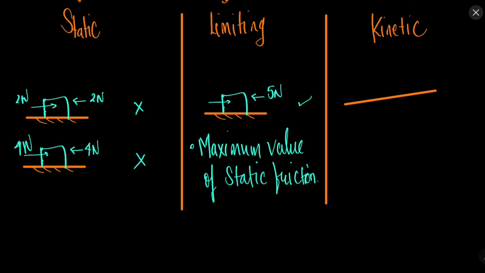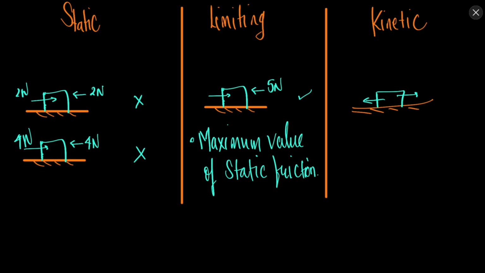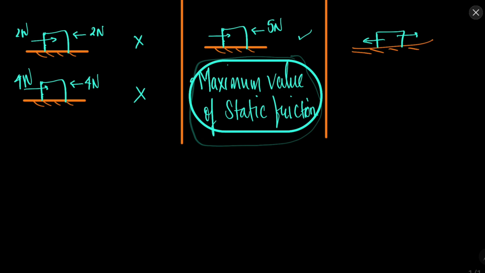Again, this is quite simple. When the object is moving and there is a friction between two surfaces, then that friction is called the kinetic friction. Okay, so kinetic friction is the friction which is applied between two surfaces when they are moving with respect to each other. Now interesting thing is the maximum value of friction is applied in the case of limiting friction.